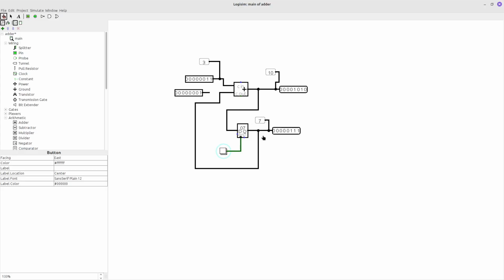That's why 7 is now the second number of the input, and that's why 3 plus 7 is 10. Then we can change this number to some random number, like 25 plus 7, 32, and we can save this here. That's how we can calculate our transactions.